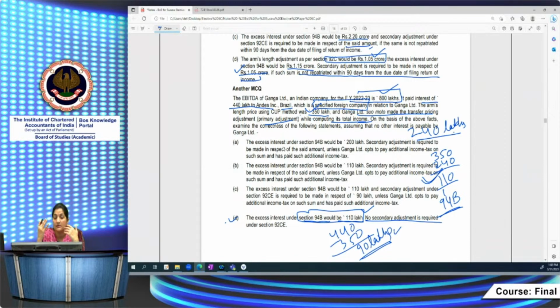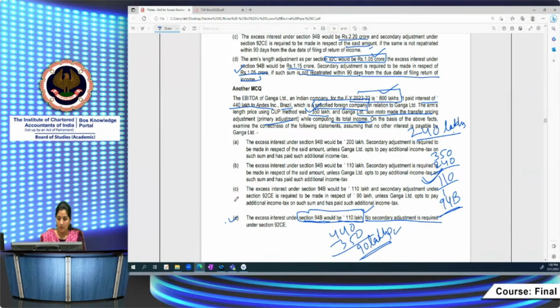This section is not relevant from AY 23-24. So whatever amount you are getting from the specified foreign company would also be chargeable to tax in your hands as per the normal rates, not at the rate of 15%. Right? So this being amended this year only, they have withdrawn this section this year. So the concessional rate of 15% is now no more relevant for you. Section 115BBD is not relevant for you from this May 23 attempt.